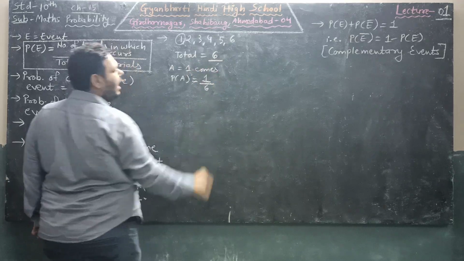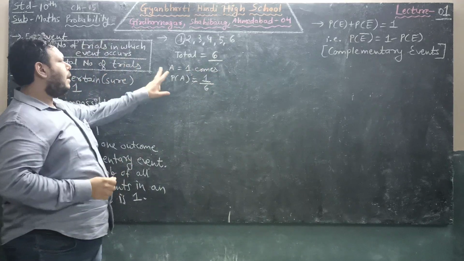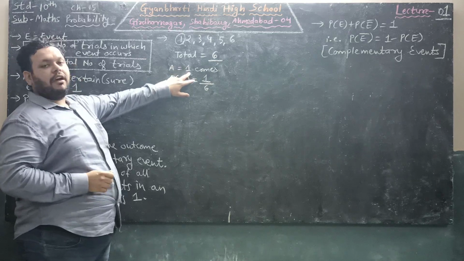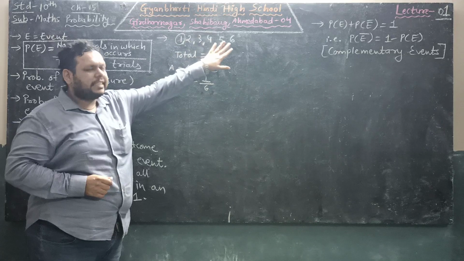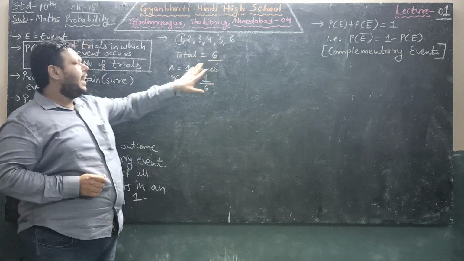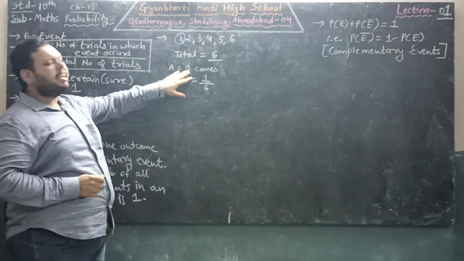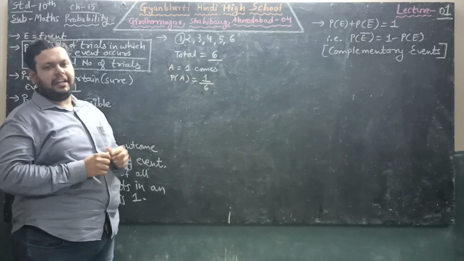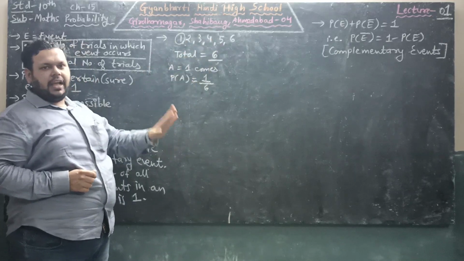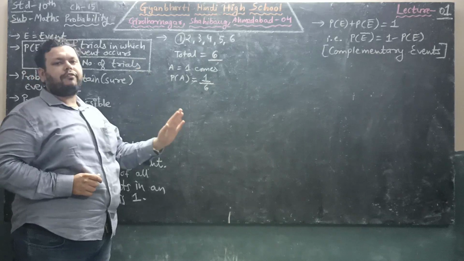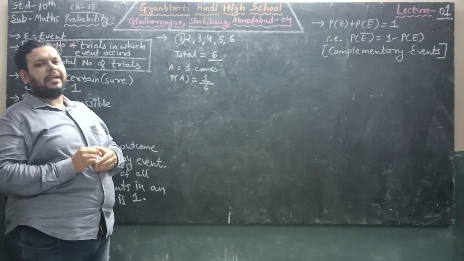So the answer will be 1 upon 6. So the probability of event 1 coming is 1 upon 6. From the total 6 results, we are taking any one output. So this event is known as an elementary event. If we take all the outputs one by one and do summation of all the probabilities, that will always be equal to 1.